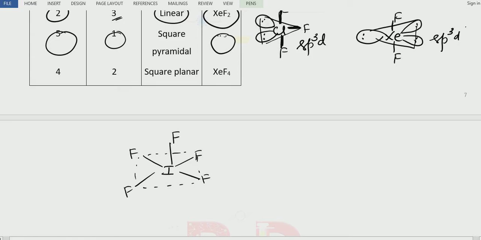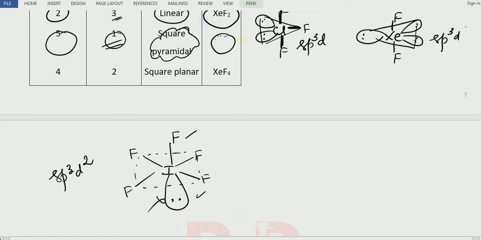This lone pair is below the square plane. The actual geometry is octahedral: four corners in the square plane, one above the plane and one below the plane. Finally, the geometry is octahedral, and the hybridization is sp3d2. Forget about the lone pair; suppose the lone pair is not there, it is square pyramidal.